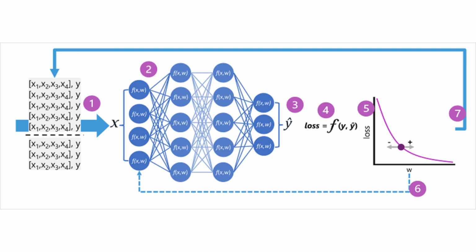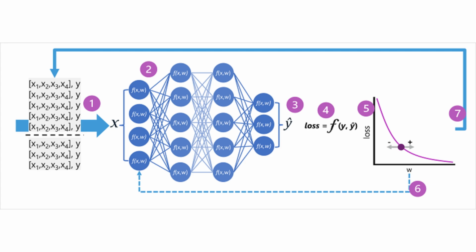3. The output layer produces a vector containing the calculated values for y. For example, an output for a penguin class prediction might be 0.3, 0.1, 0.6. 4. A loss function is used to compare the predicted y values to the known y values and aggregate the difference, which is known as the loss.